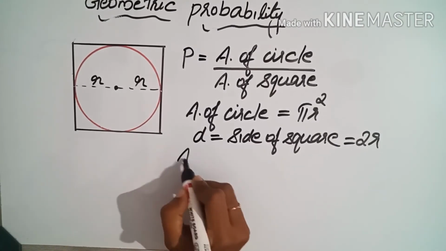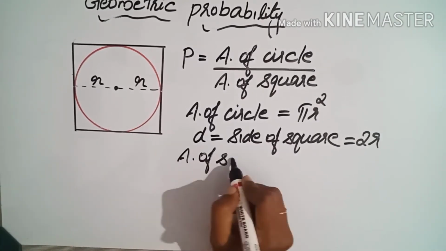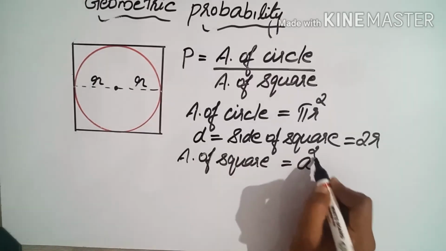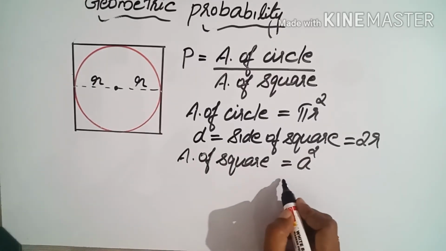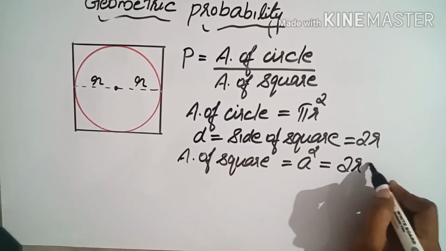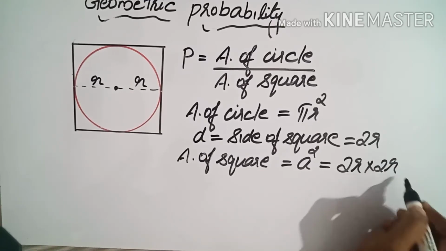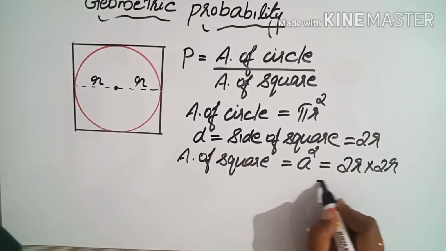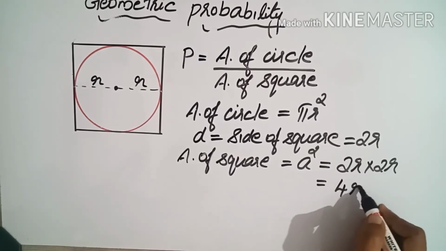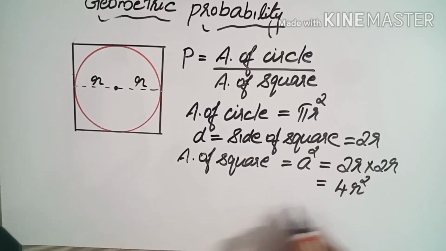So area of circle we got as pi r square. Next we need area of square. Area of square, what is the equation? That is a square, so side into side. Here the side is 2r. So 2r into 2r. What will be the answer? 2 into 2, 4. r into r, r square. So 4r square is the area of square.